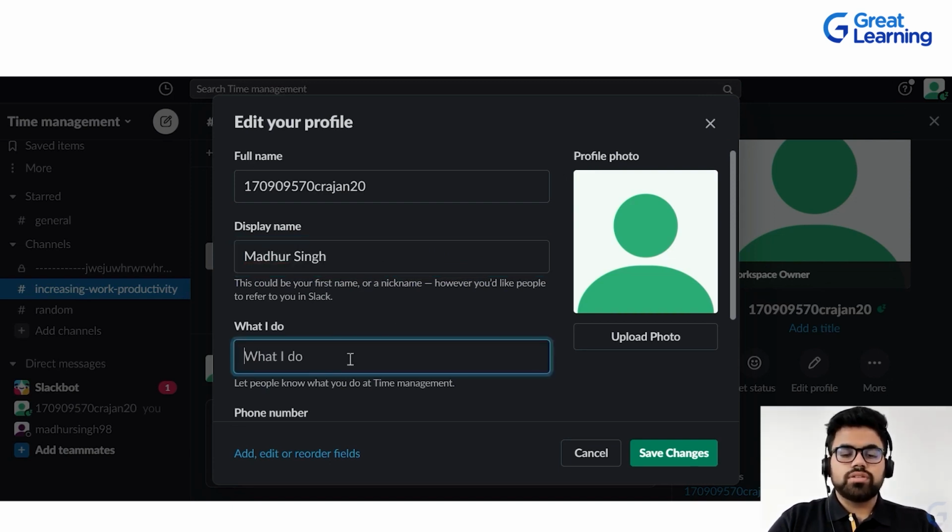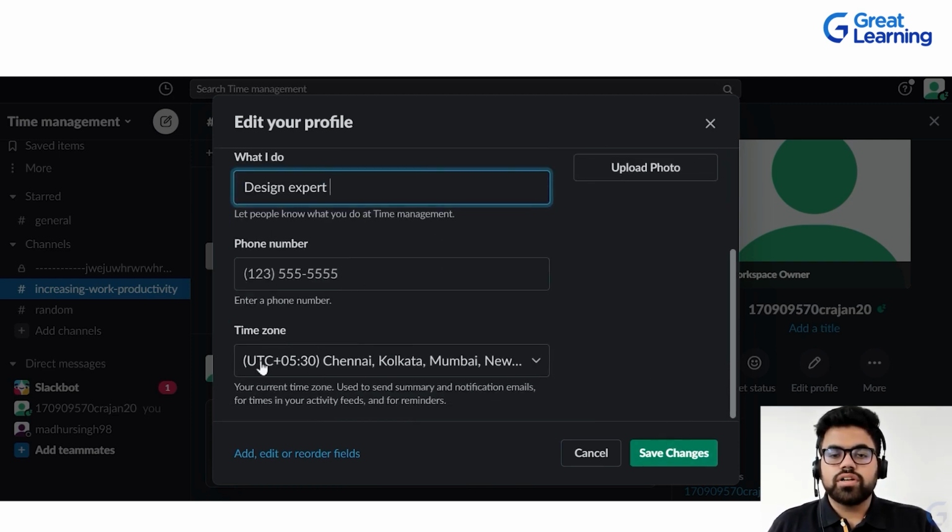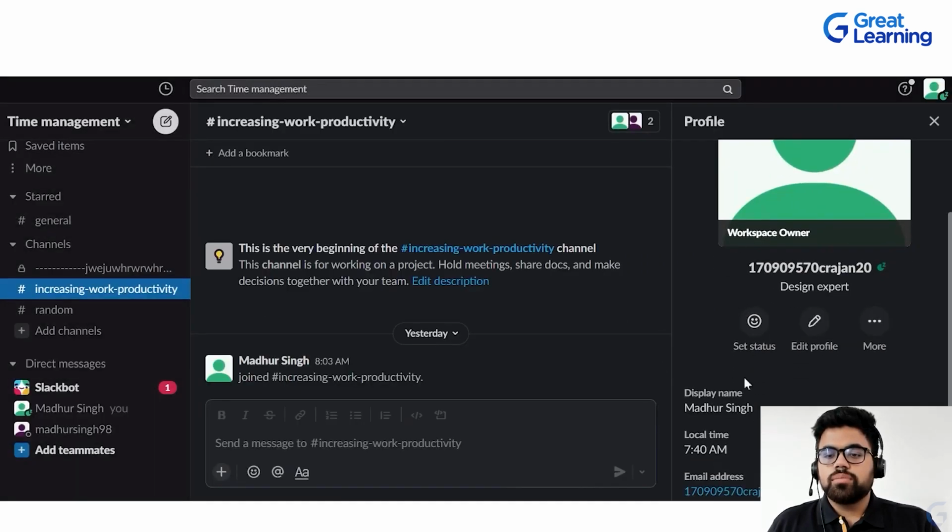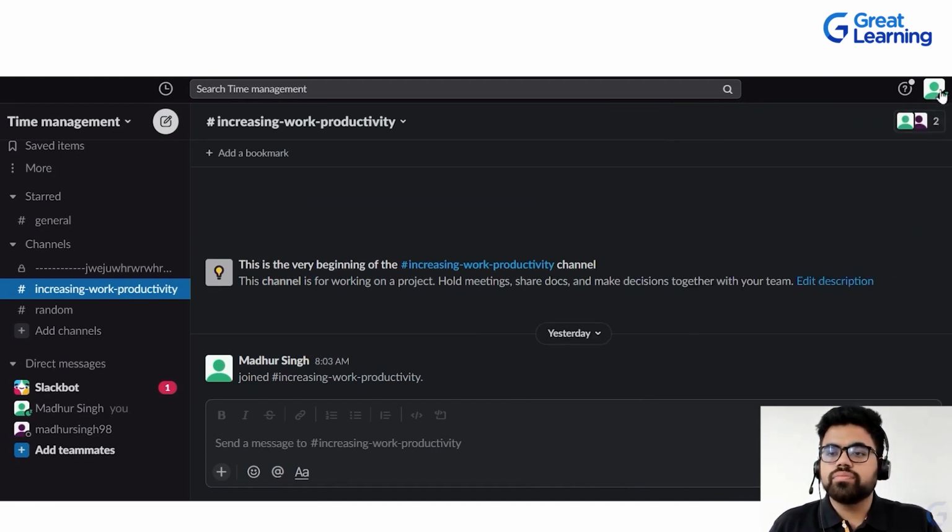Let's say, software design expert. So I can save these changes. I can add my phone number, where I live, which time zone I am in, and save changes. So it will appear in the particular profile menu.